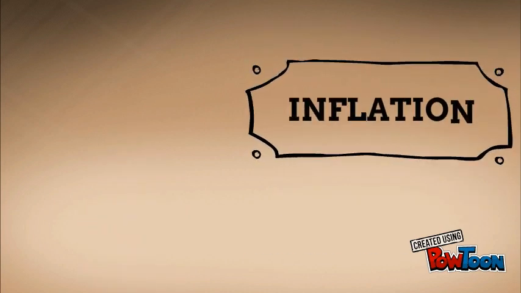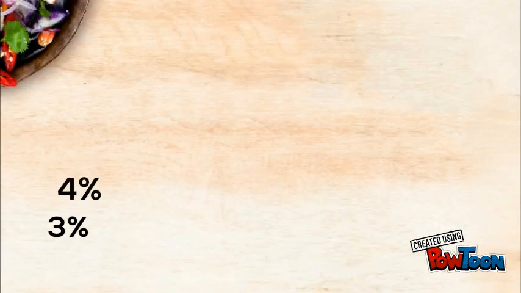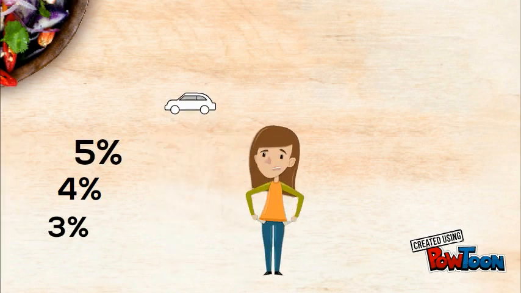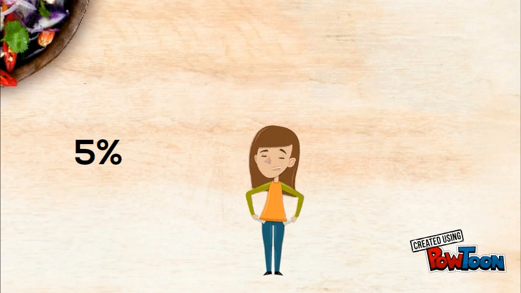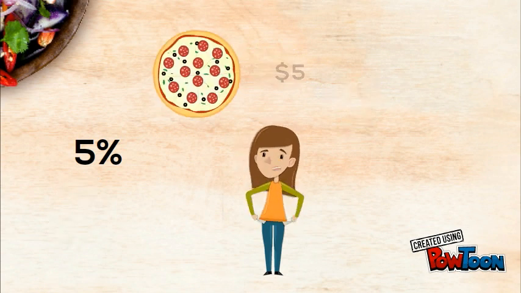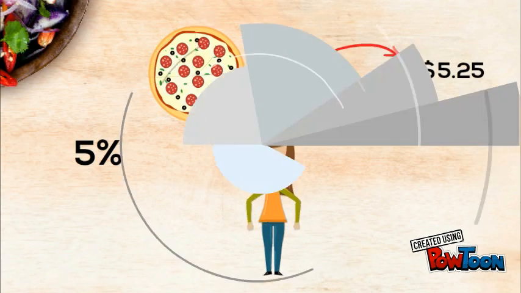First, let's recap what inflation is. Inflation is the rate at which general prices of goods and services rise. As inflation rises, the dollar you have in your pocket won't buy the same amount of goods and services as it did before. For example, if inflation is 5%, pizza that cost you $5 will cost you $5.25 next year.